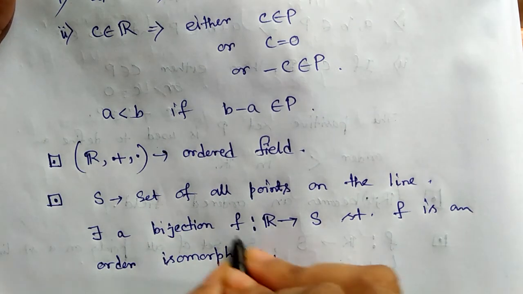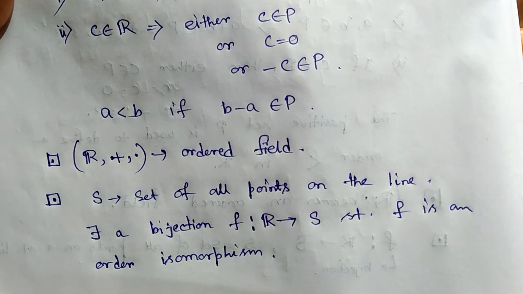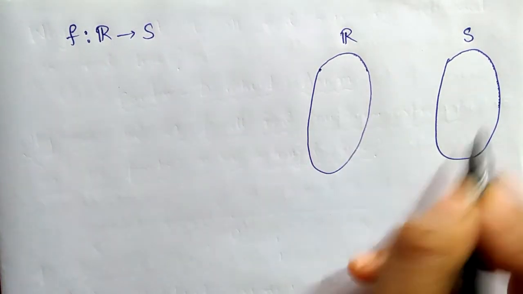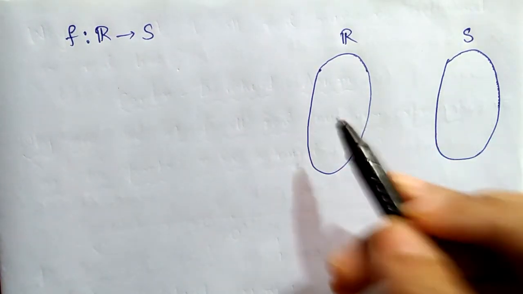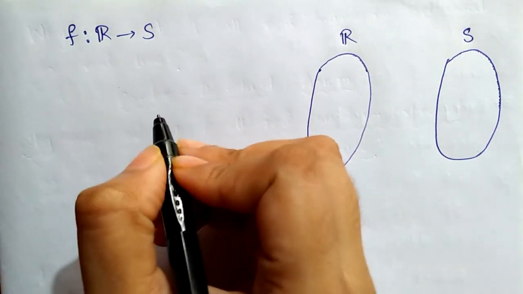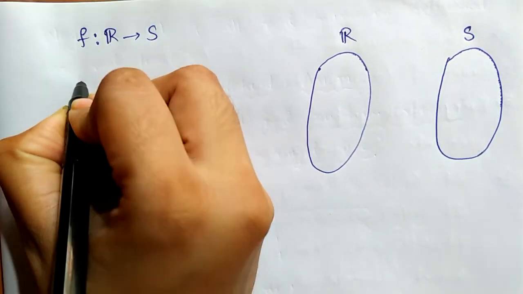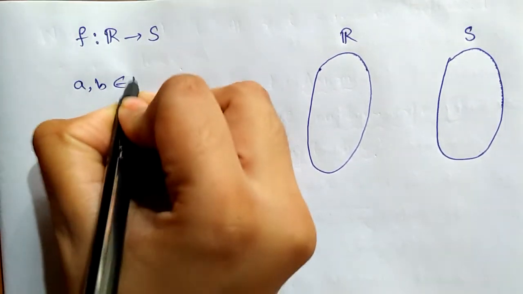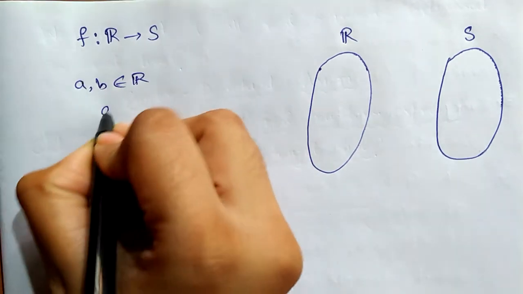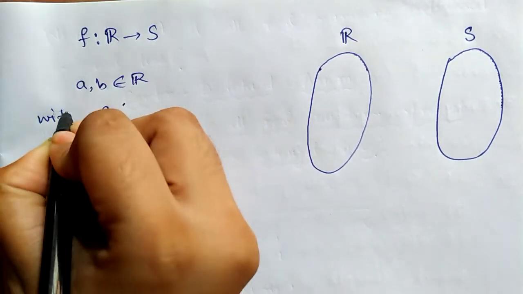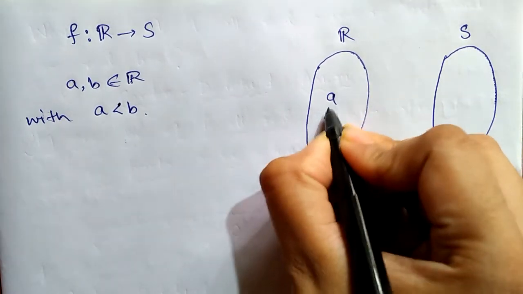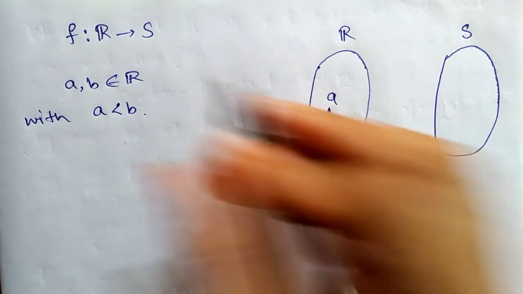What is this order isomorphism? I draw two figures. R is the domain and S the codomain of the mapping F, and since R is an ordered field, we take two points a, b in R with the order relation a < b.